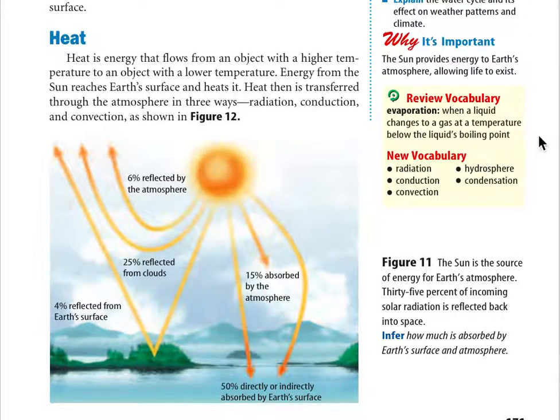Heat. Heat is energy that flows from an object with a higher temperature to an object with a lower temperature. Energy from the sun reaches Earth's surface and heats it. Heat then is transferred through the atmosphere in three ways: radiation, conduction, and convection, as shown in Figure 12.